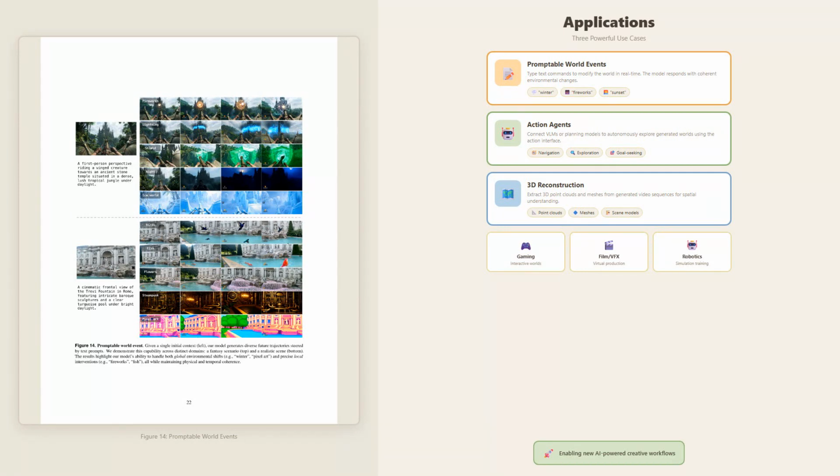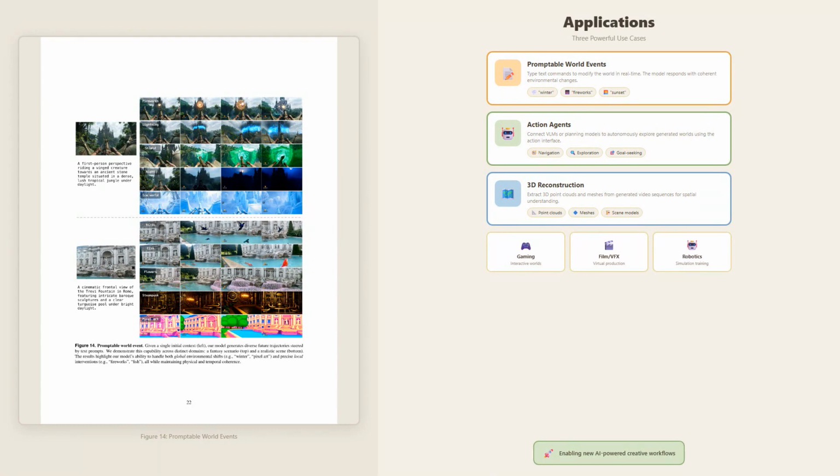Second is action agents. Since LingBot-World exposes a clean action interface, you can connect vision language models or planning systems to autonomously explore the generated worlds. The VLM observes the current scene, decides on an action, and the world model simulates the result. This creates a closed loop for training embodied AI agents without needing physical environments.